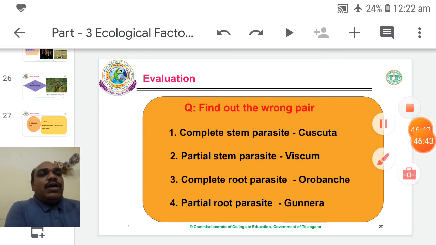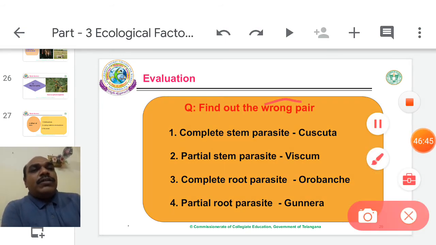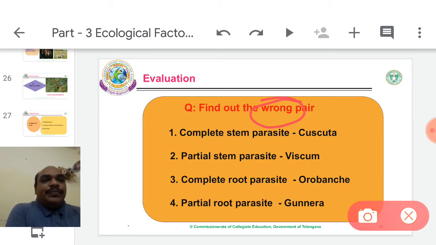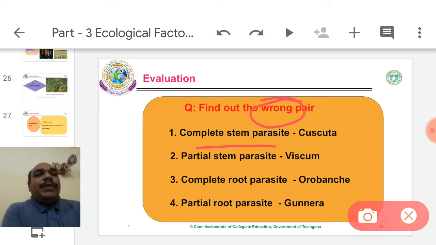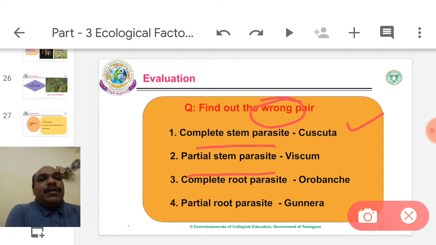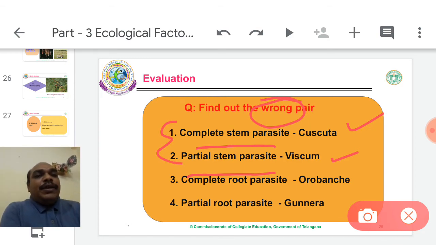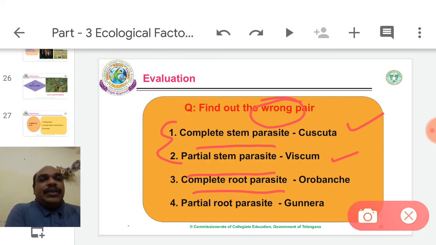Find out the wrong pair. In the question asked, find out the wrong pair. Complete stem parasite, example Cuscuta reflexa. Okay, it is correct. Partial stem parasite, example Viscum and Loranthus. Both are stem parasites. Complete root parasite, example Orobanche.